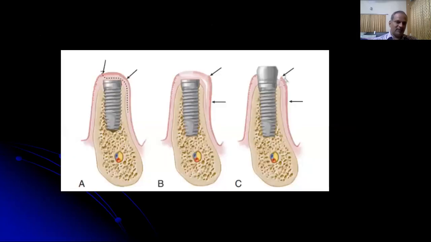Here is a diagrammatic illustration showing the more lingual placement of the initial incision, and then the two incisions are placed mesially and distally, and then the partial thickness flap is raised. The connective tissue and periosteum are left over the bone, and this mobilized flap is sutured to the emerging head of the implant, and then the healing abutment is connected.